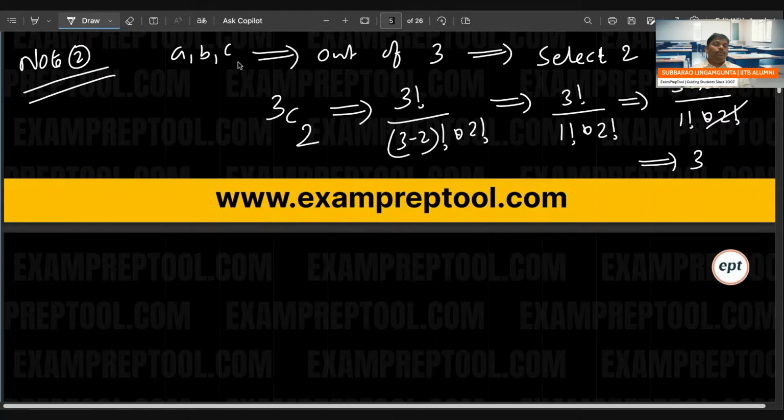I have 3 people, out of 3 I want to select 2, so 3C2 means 3.